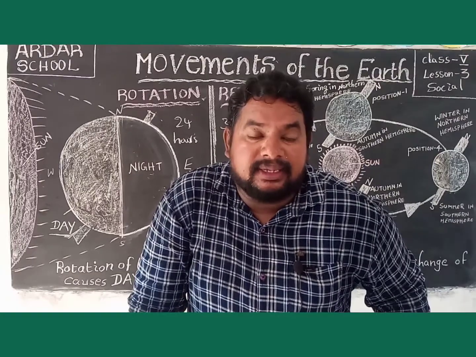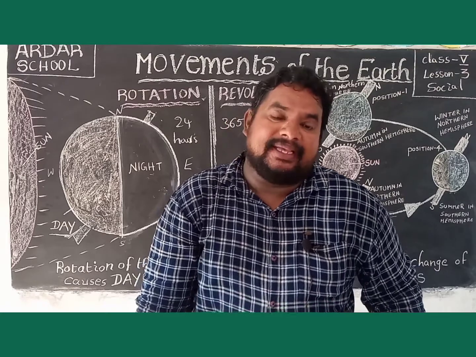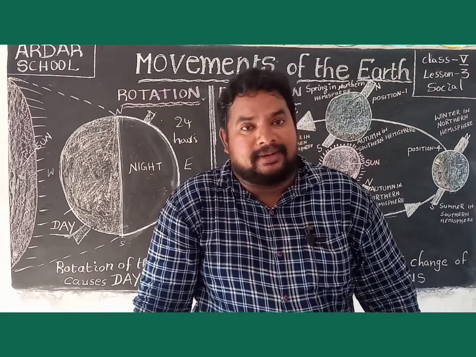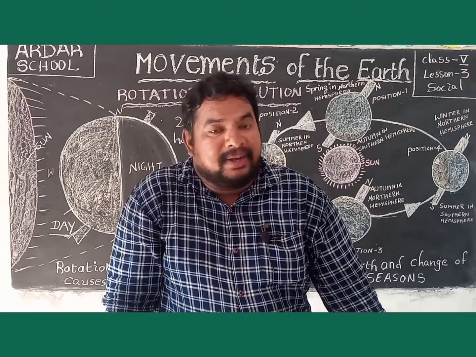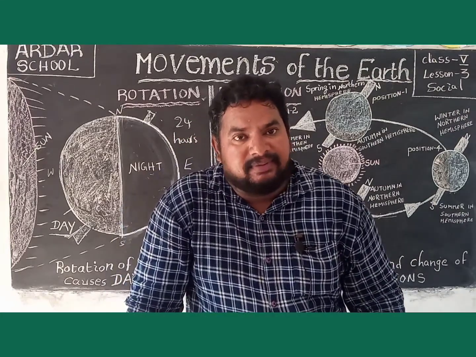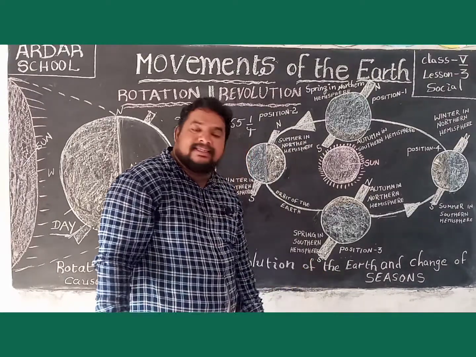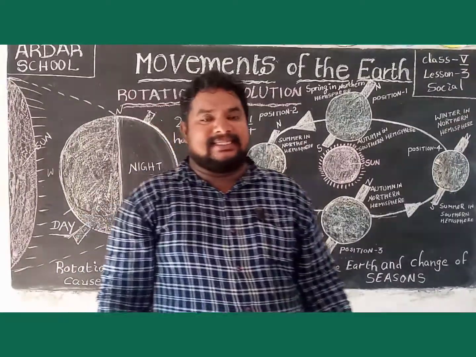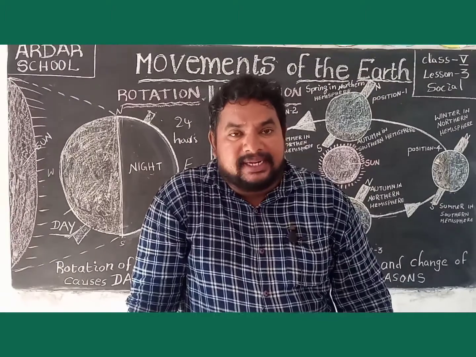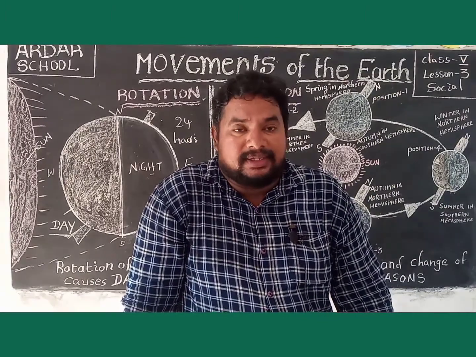Revolution: the earth takes about 365 days, I mean 1 year, to complete one revolution. This is the revolution of the earth, and it changes the seasons. You know, children, some months are very cold, some months are very hot.